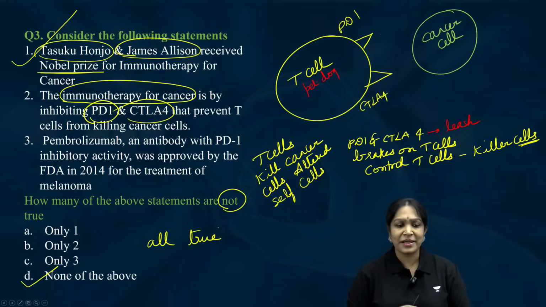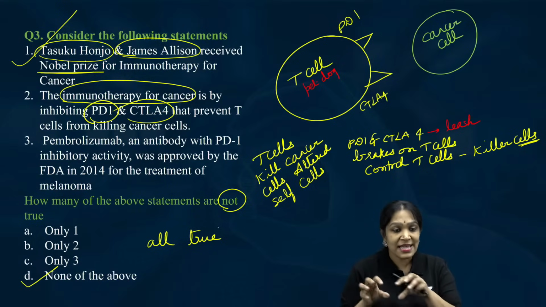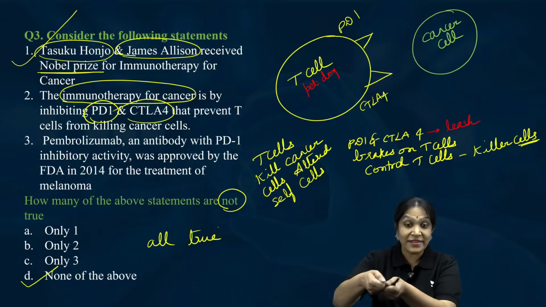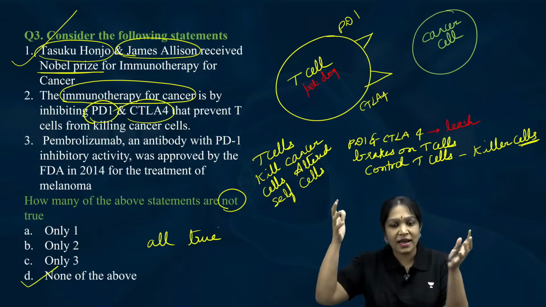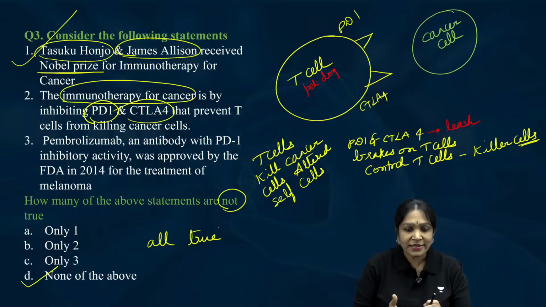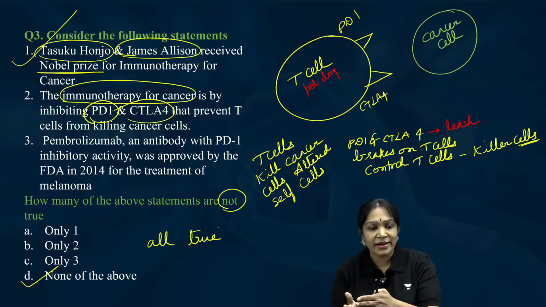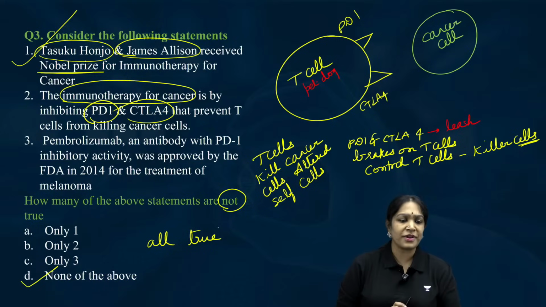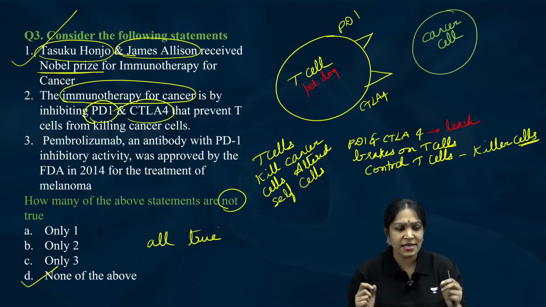Cancer cell is my enemy. As long as there are no cancer cells, hold your leash. But when the cancer cells develop, unleash it so that the T cell will go and attack that cancer cell. That's it. This is the immune therapy for cancer. I hope you understood what immune therapy is.